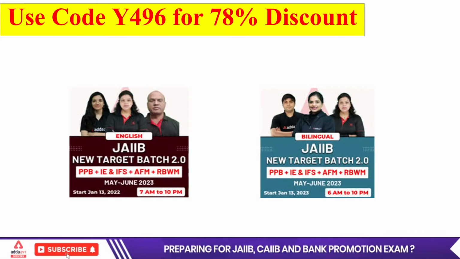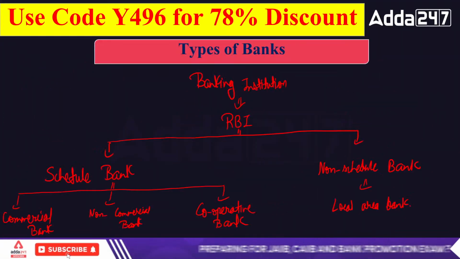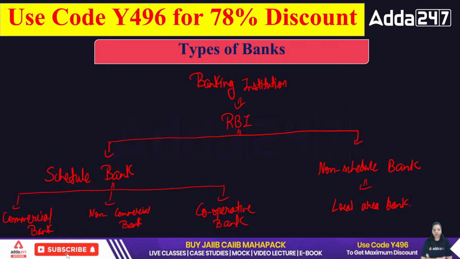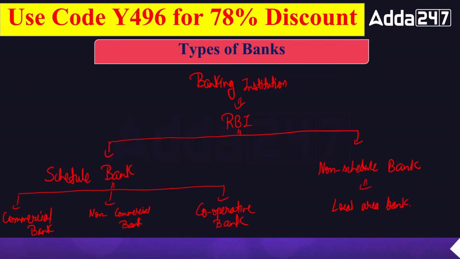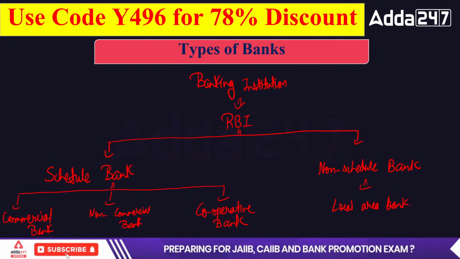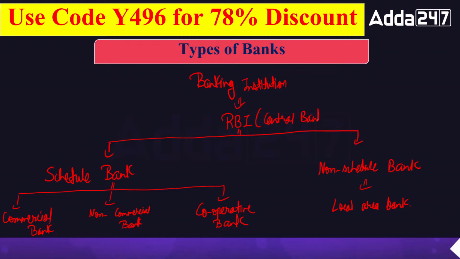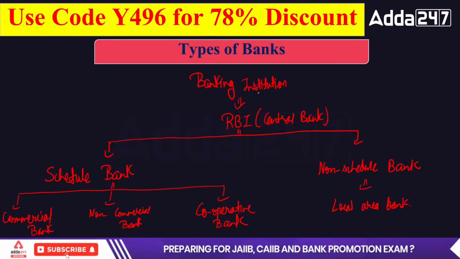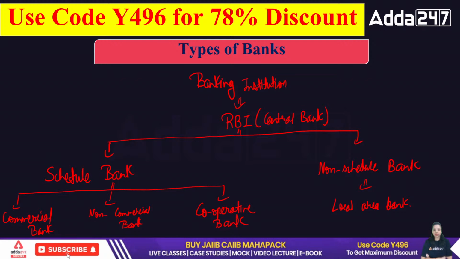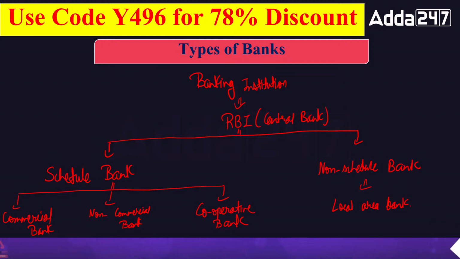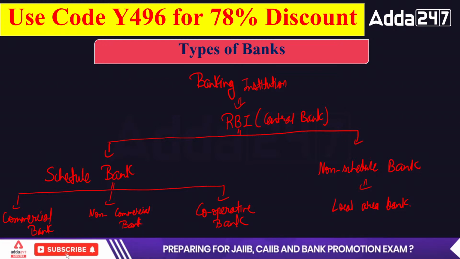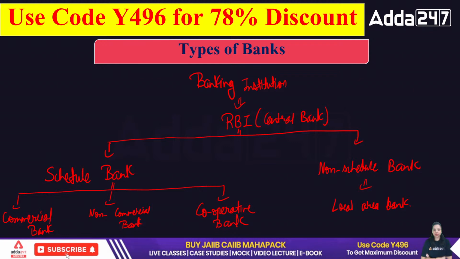First of all, in the banking system of India, we have RBI, the central bank of our country. RBI divides the banks into two categories: scheduled banks and non-scheduled banks. Scheduled banks are the banks defined under the second schedule of the RBI Act 1934, and non-scheduled banks are those banks which are not under the second schedule of the RBI Act 1934.